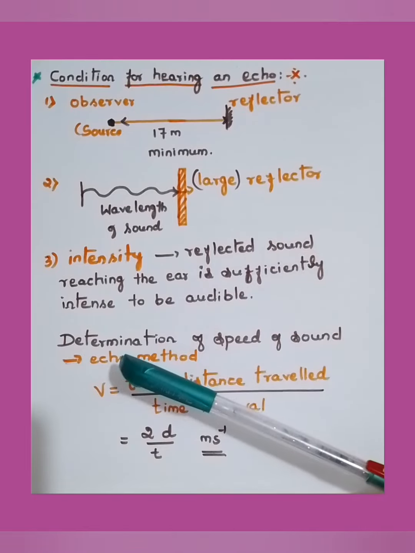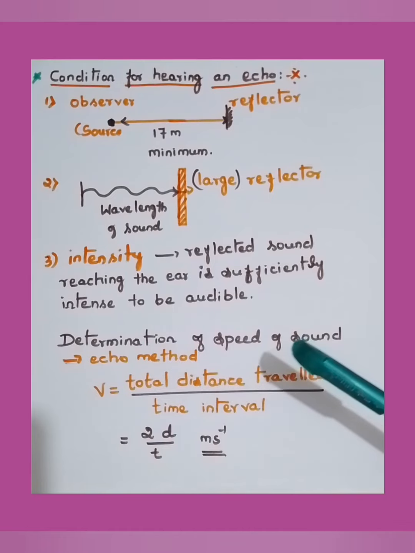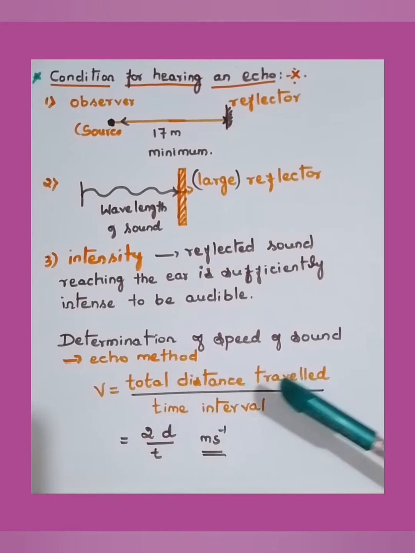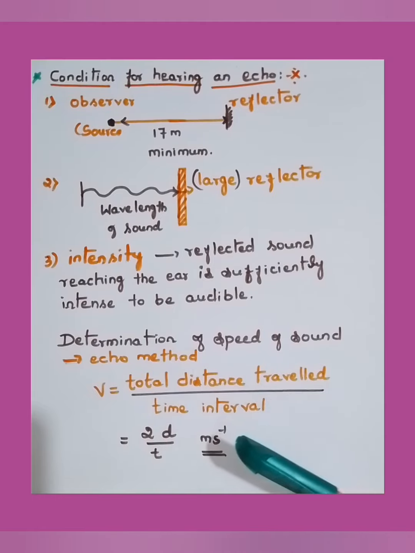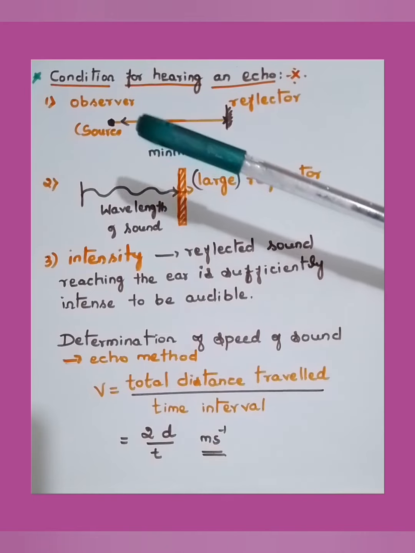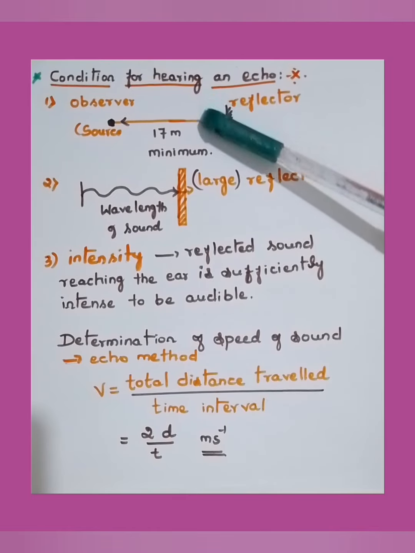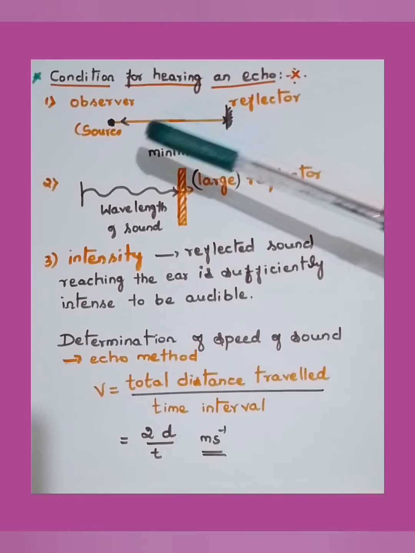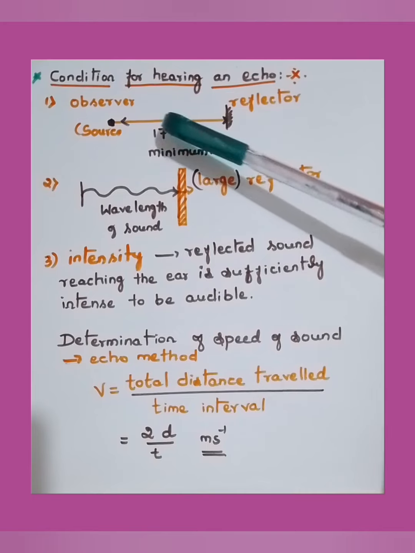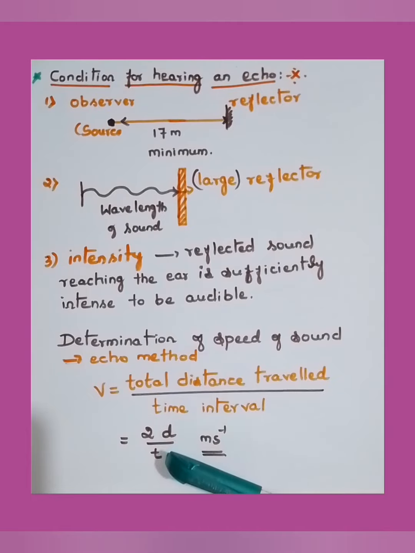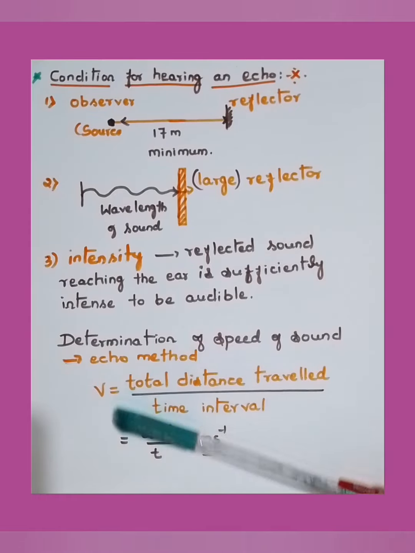Next, determination of speed of sound, that is by echo method. We use this formula, V is equal to total distance travelled by time interval. Suppose this person is producing sound here, from this initial point to this reflector is d distance. Again this sound should go back to the observer, then one more d distance. So d plus d is 2d. Total distance travelled is 2d divided by time t. So V is equal to 2d by t meter per second. This is a very important formula to calculate speed of sound.